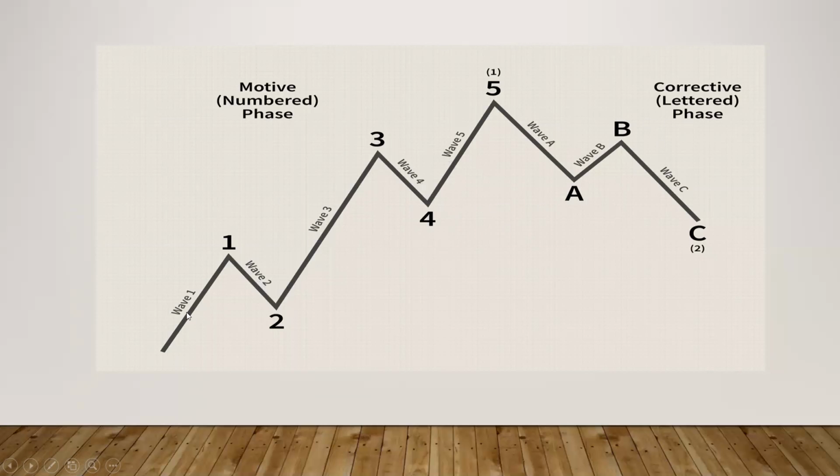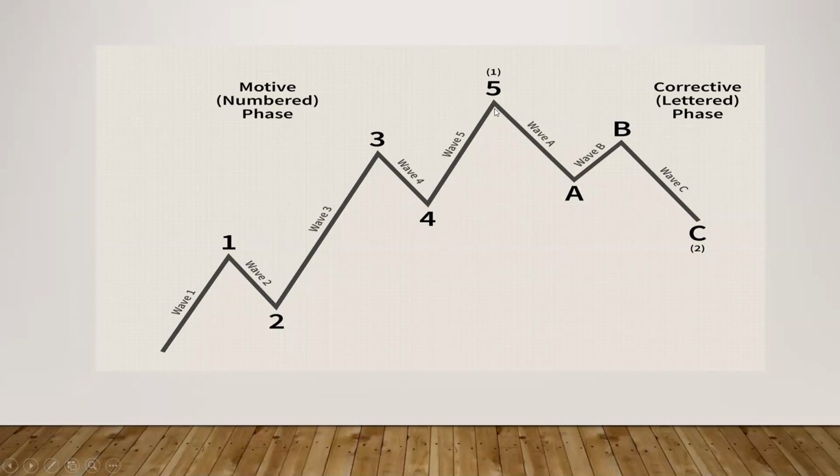So according to Elliott wave, there are 5 waves in every direction. Whether it's in the upward direction or in the downward direction, there will always be 5 waves. And 3 of the waves are impulse waves because they move in the same direction as the general trend. Here the trend is upward moving, so 3 of the waves move in the general trend of the market. 2 of the waves move opposite to the primary movement. These are wave 2 and wave 4. These are known as the corrective waves, which are also called reaction waves.